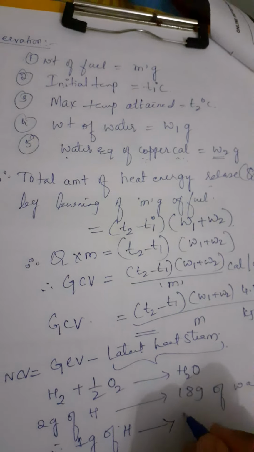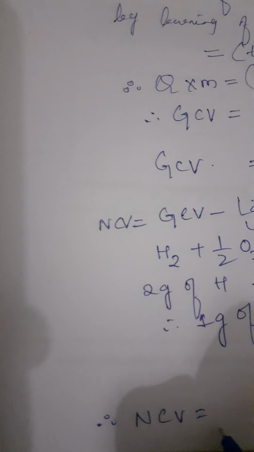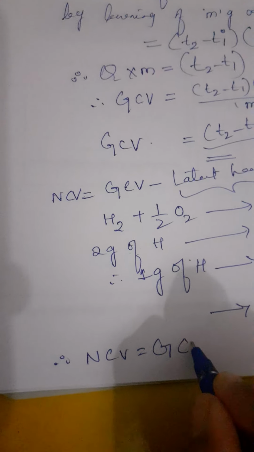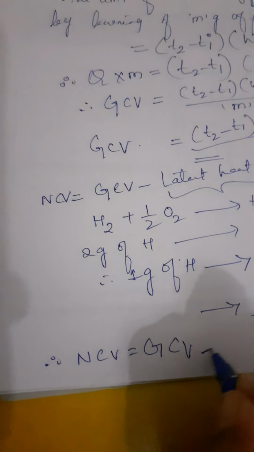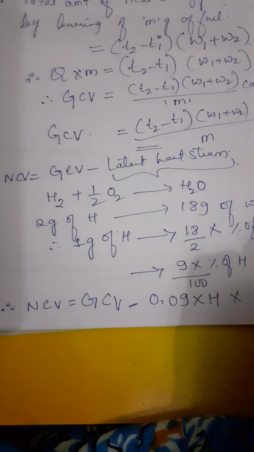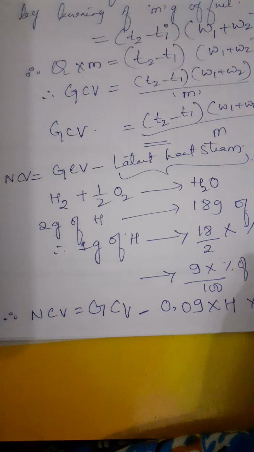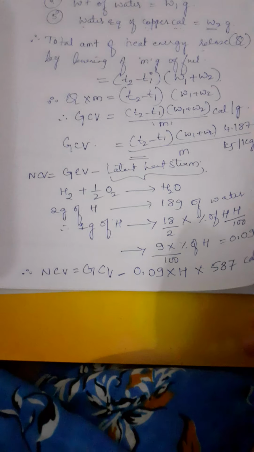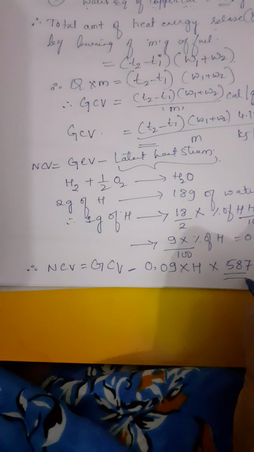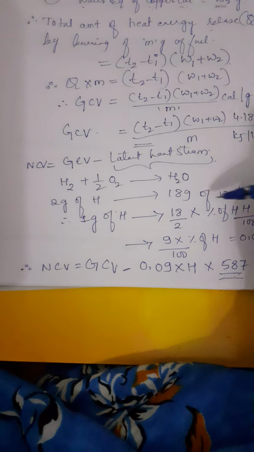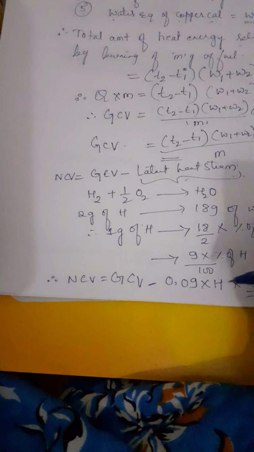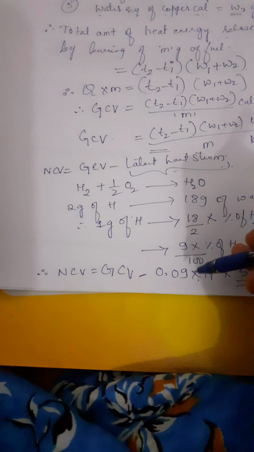Okay, therefore NCV is equal to GCV minus 0.09 into percentage of hydrogen into latent heat of steam, which is a fixed value, 587 calories per gram. Now what is this 587? It is the amount of calories of energy released, that is, the latent heat of steam for this much percentage of hydrogen in water molecule.